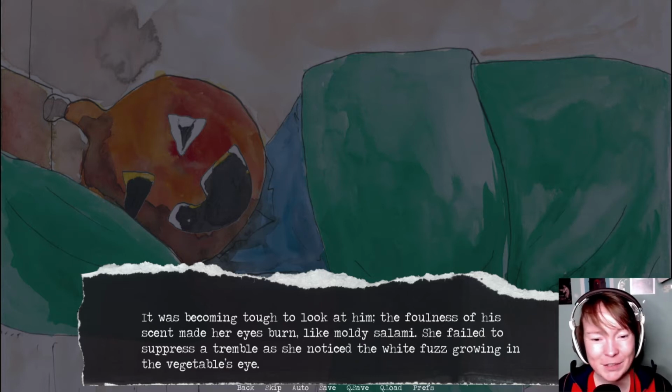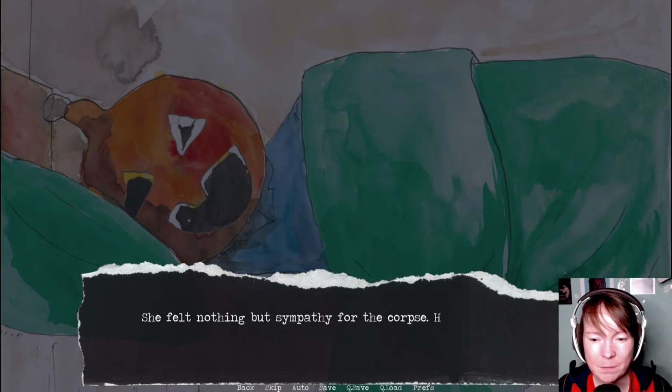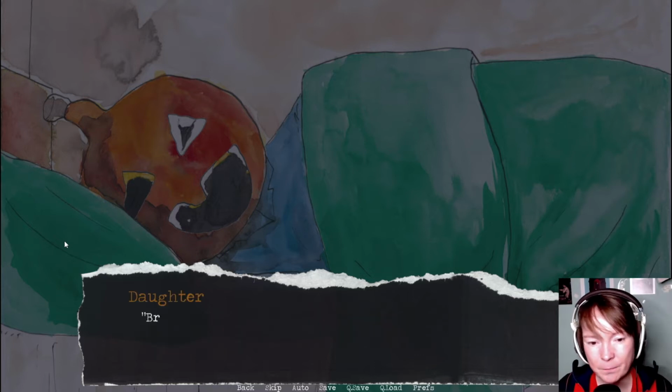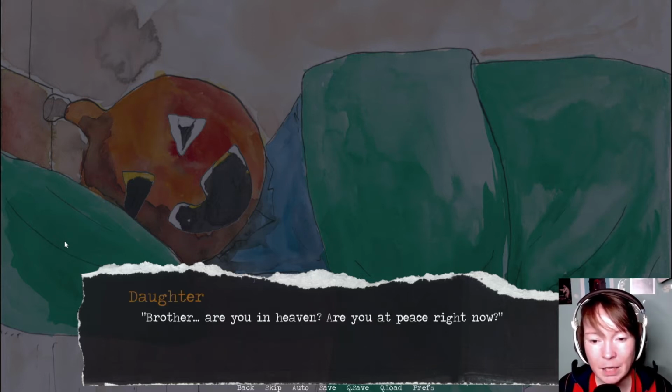She failed to suppress a tremble as she noticed the white fuzz growing in the vegetable's eye. She felt nothing but sympathy for the corpse. He deserved a proper burial like Grandpa, not kept around in this desecrated state. Brother, are you in heaven? Are you at peace right now?